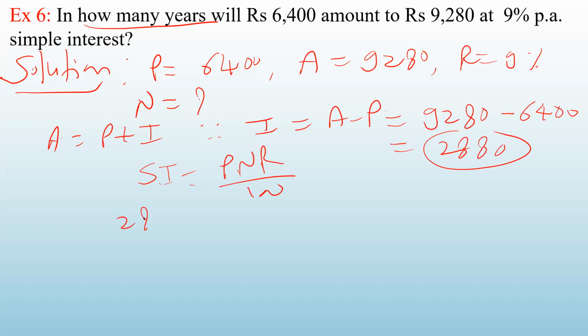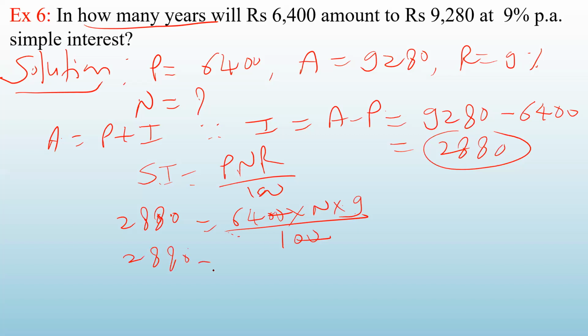So interest you got is 2,880. And P is 6,400. And you have to find out N. This is 100. And R is 9 divided by 100. These two zeros will get cancelled with this. So you will get 2,880 equal to 64 into 9, that is 576, into N. So what is the value of N? Therefore, N is 2880 divided by 576.